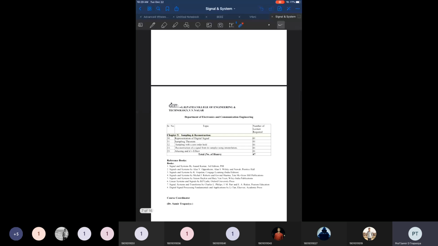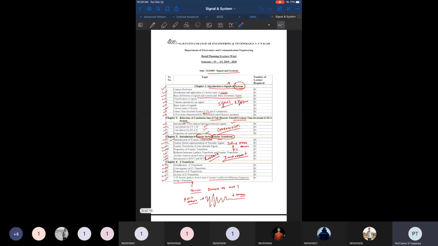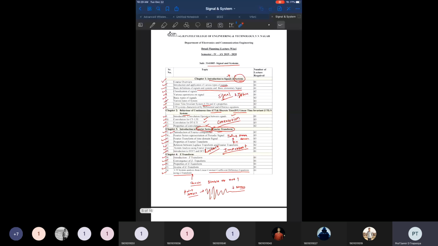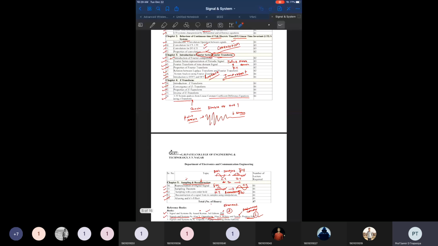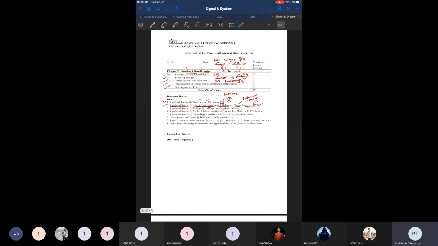Okay, so good morning to everybody. Last time we covered various topics regarding signals and systems, and how the course structure is defined. There are 5 chapters, starting from the introduction to signals and systems. Then we discussed the behavior of continuous time and discrete time signals and the properties of signals and systems. We even described the difference between signal and system. Then we will discuss the Fourier series, Fourier transform, convolution property, and Z transform. I have even suggested 2 books that we are going to use as reference books.